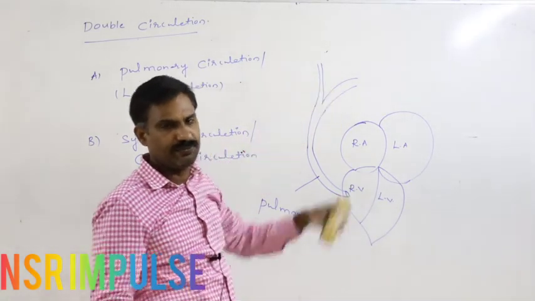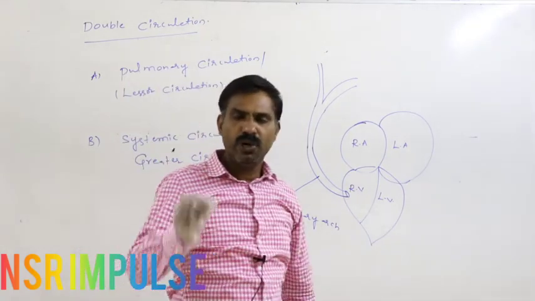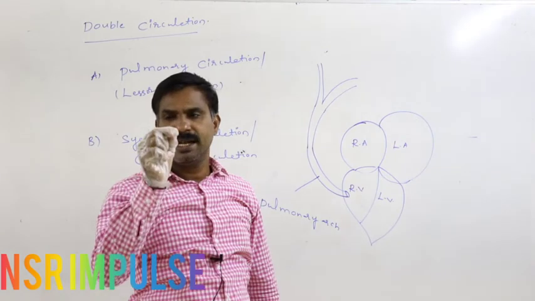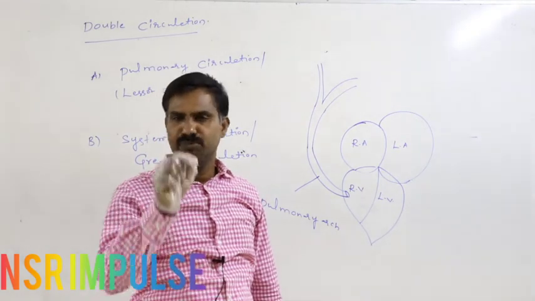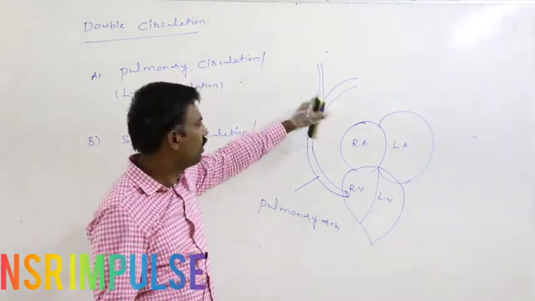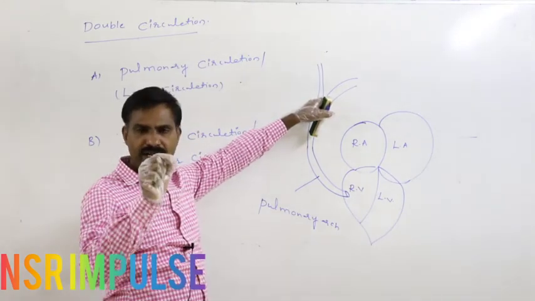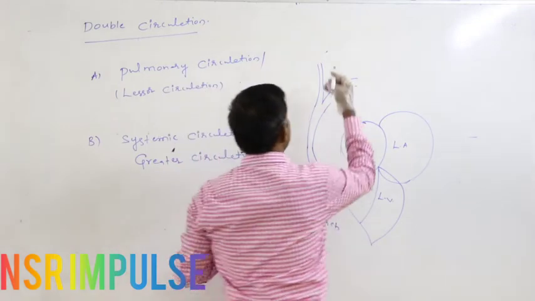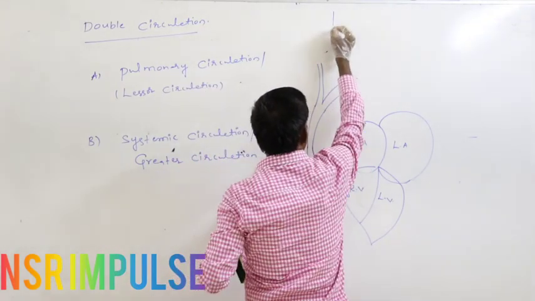This is an exception. Though in all kinds of arteries oxygenated blood is circulated, the exception is that through the pulmonary artery, deoxygenated blood is circulated. Just assume these are the lungs.